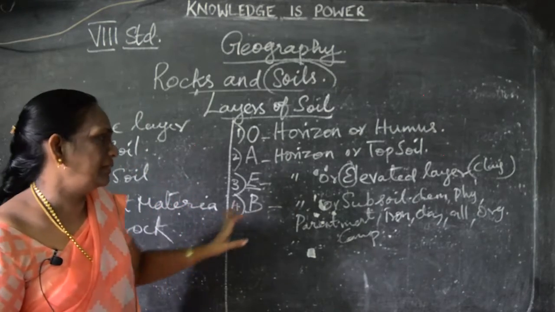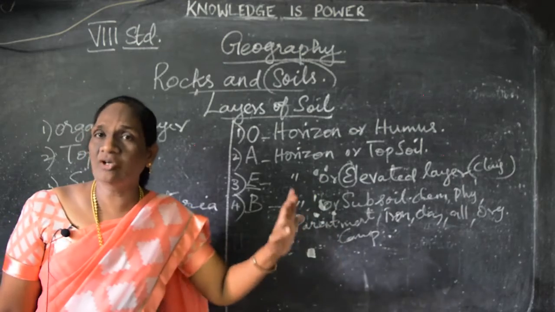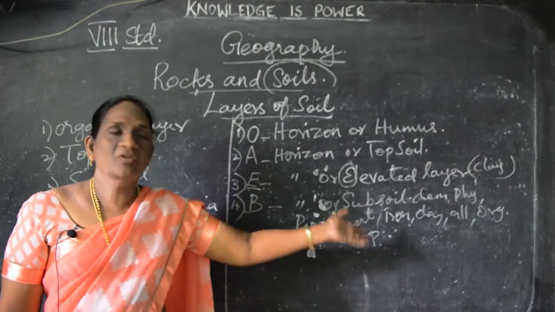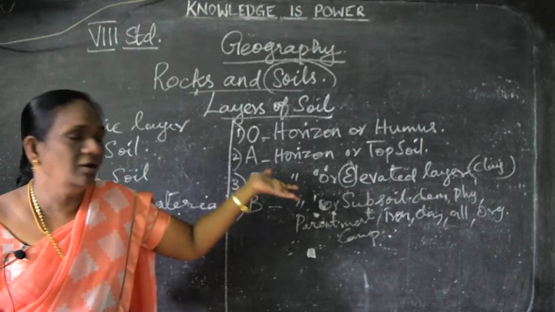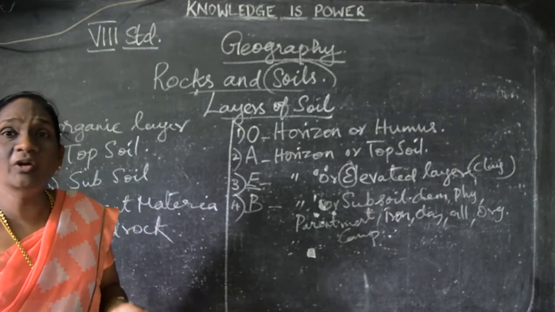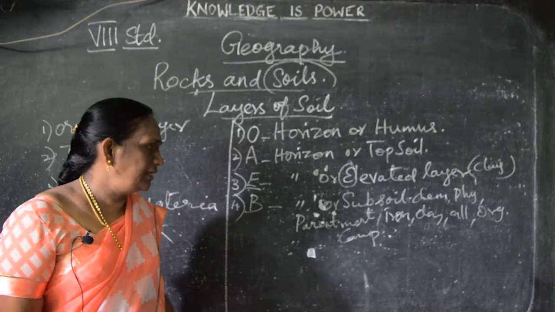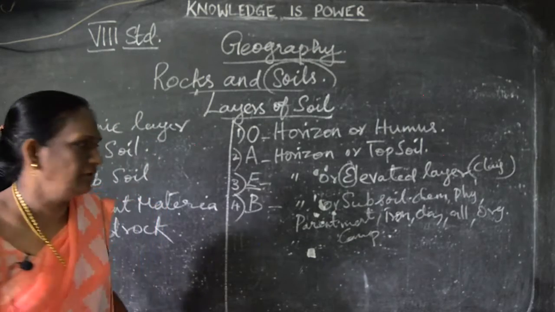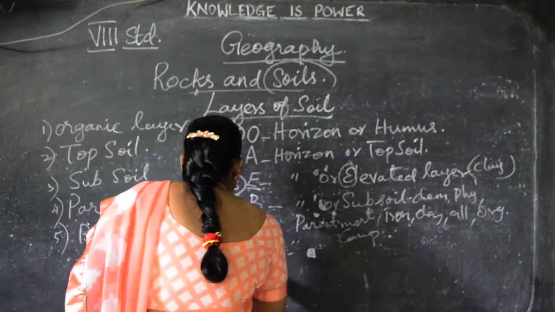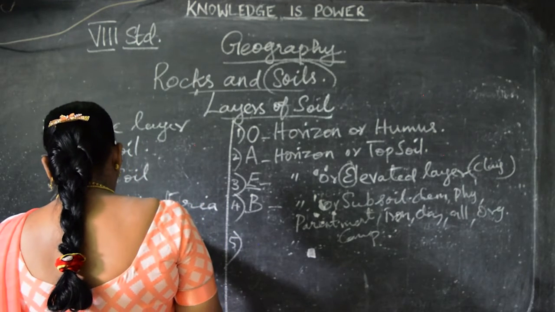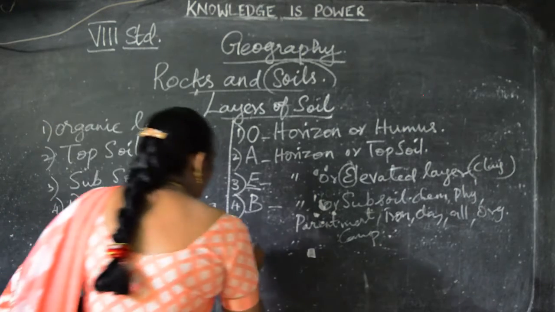Because of the parent rock we can see the iron, clay, all organic matter in this layer and the composition of rocks. Understand?